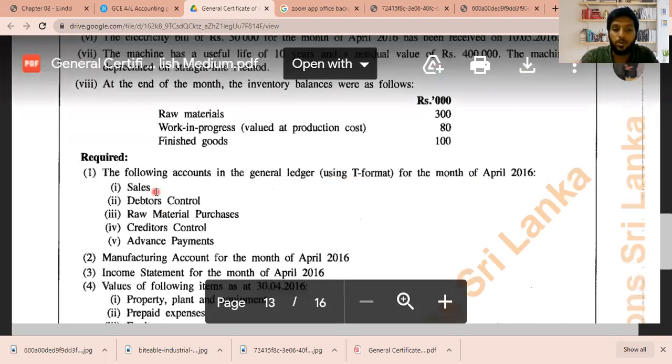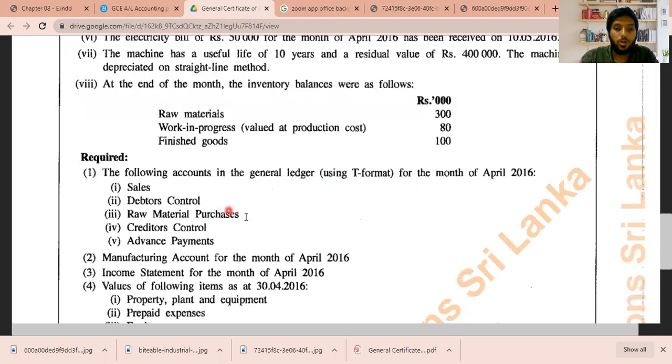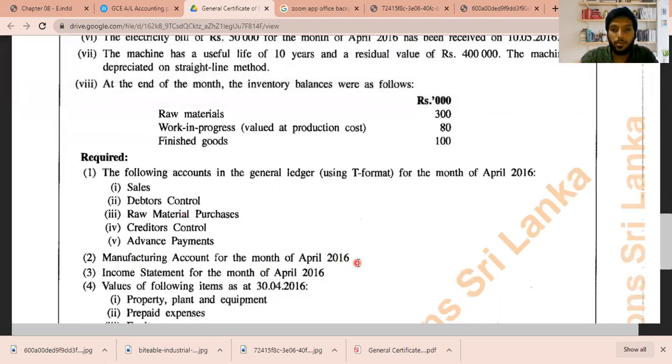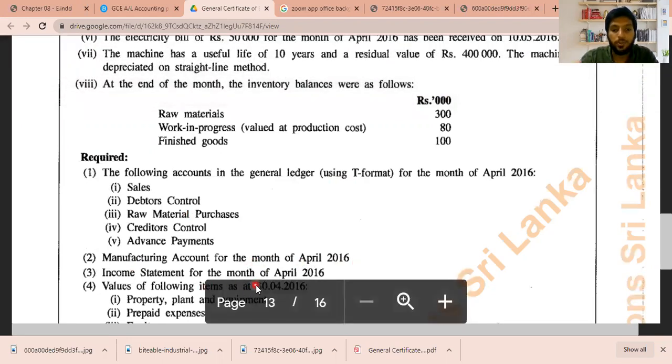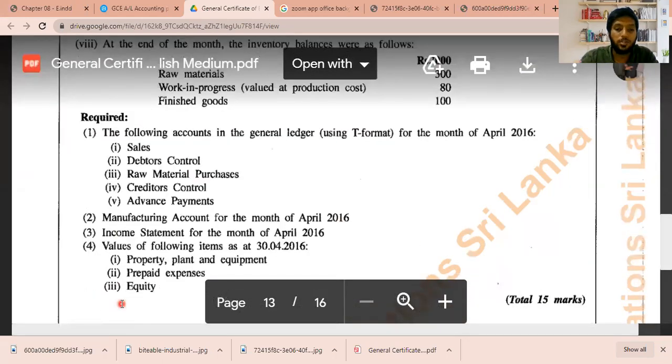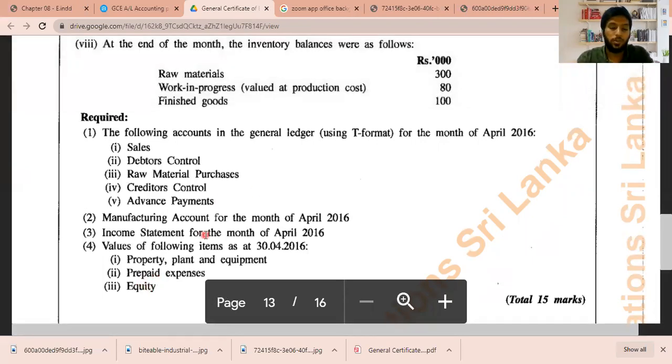They have asked you to do the sales account, debtors control account, raw material purchase account, creditors control account, and advance payment account. Then they also requested you to prepare the manufacturing account for the month of April 2016, then an income statement for April 2016, and values of the following items as at 30th April 2016: property, plant, equipment, prepaid expense, equity. So all these things have been requested by the examiner.